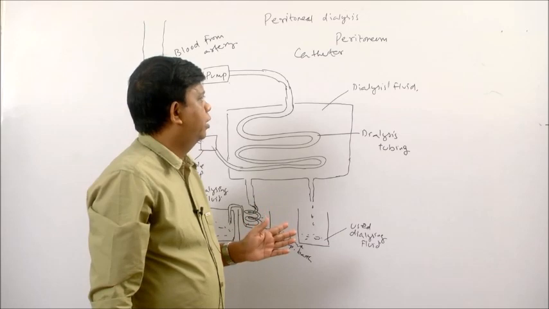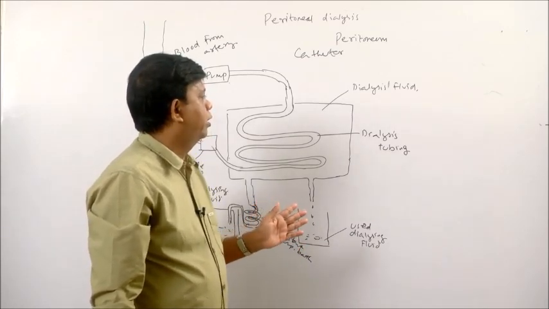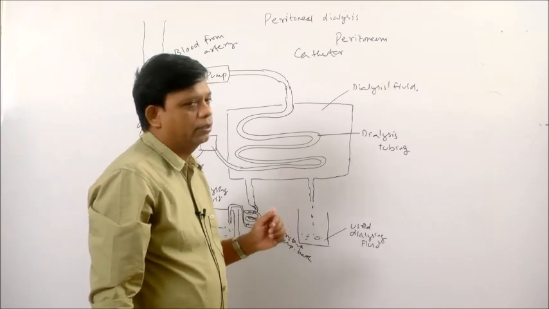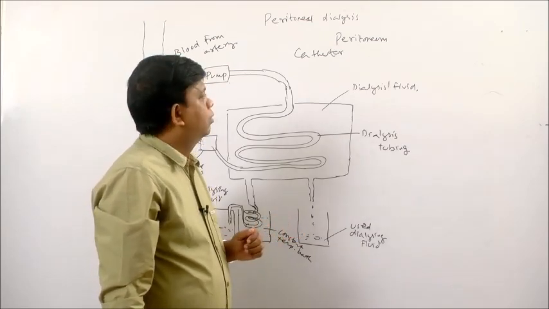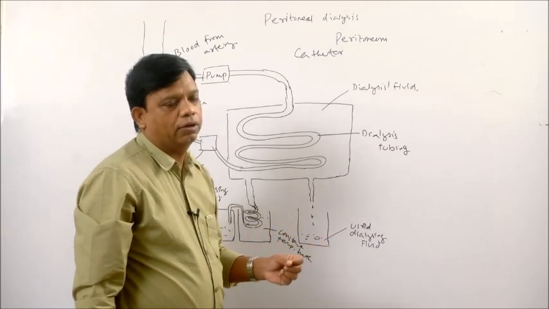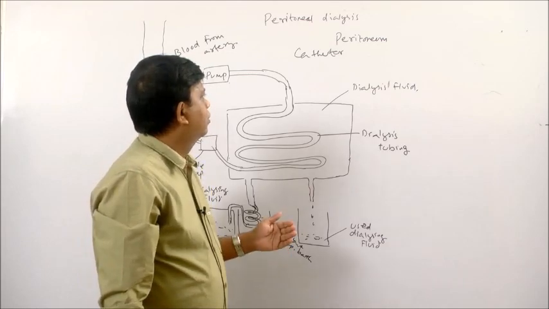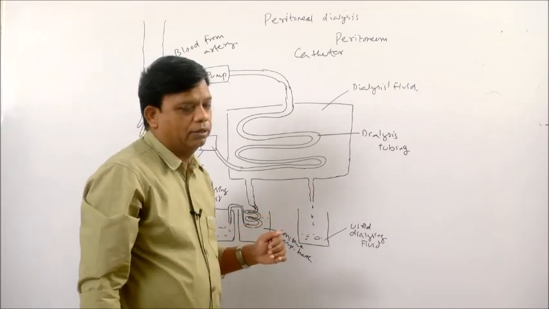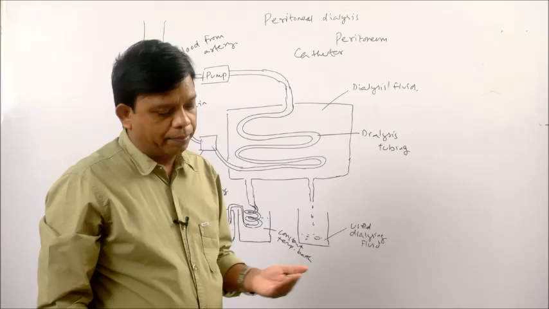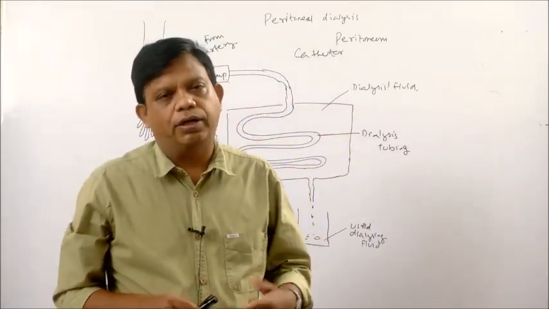Then there will be exchange of material between that dialysis fluid and the tissue fluid which is present in the abdomen. So, the dialysis fluid will collect the waste materials from the blood. That dialysis fluid must be replaced 3 or 4 times a day.